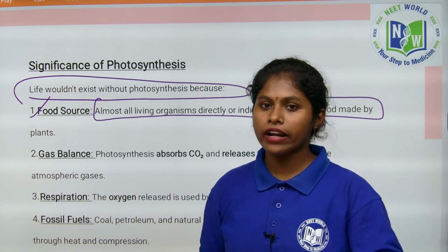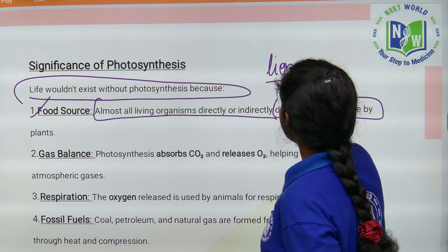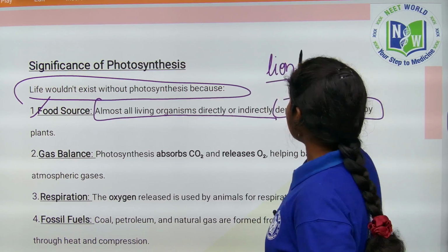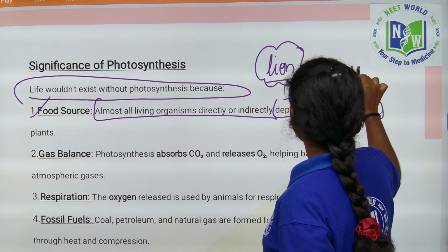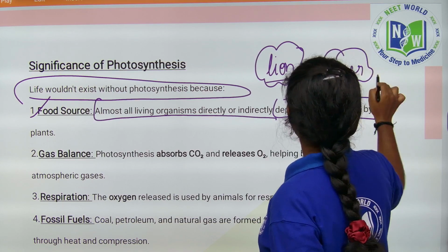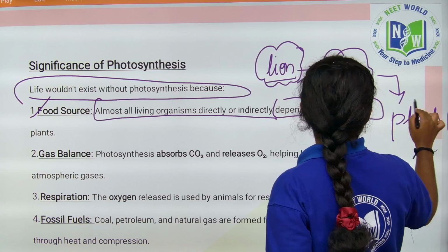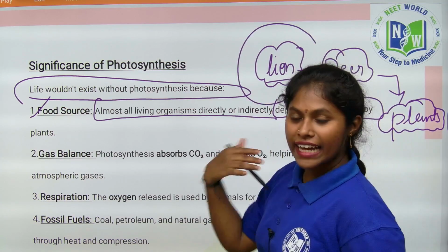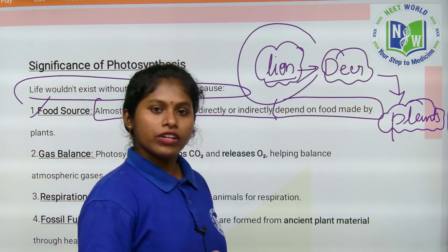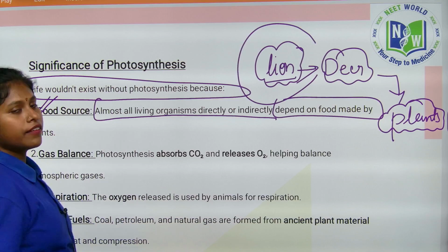Directly or indirectly. For example, if you take a lion, what will it eat? The source of food eaten by the lion is, say, a deer. So what will the deer eat? It will eat plants. So if plants do not exist, can you imagine the lion? No. Directly or indirectly, we are depending on plants for food, right?